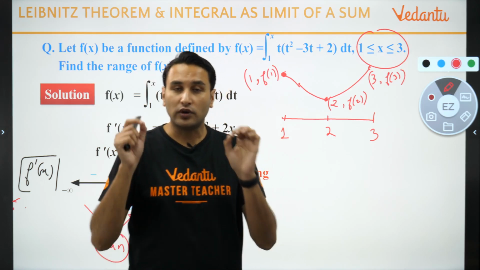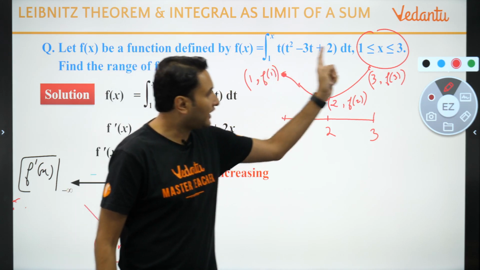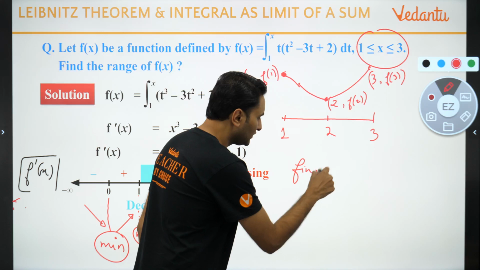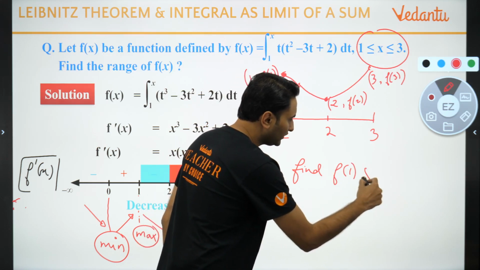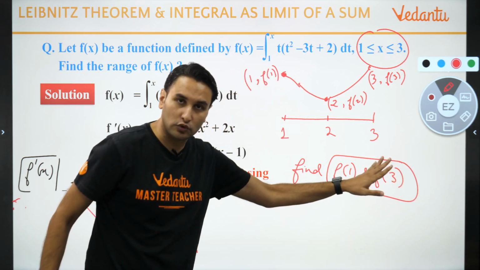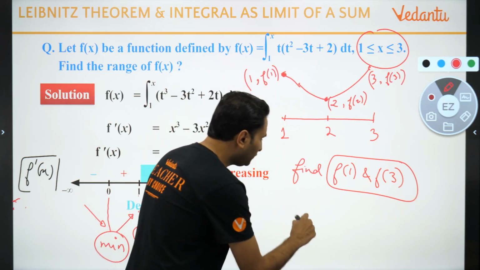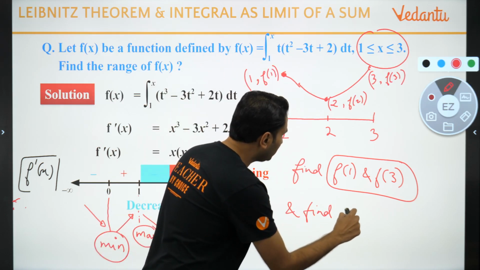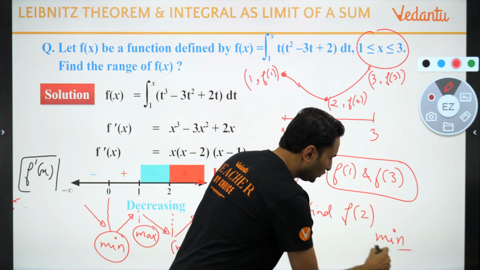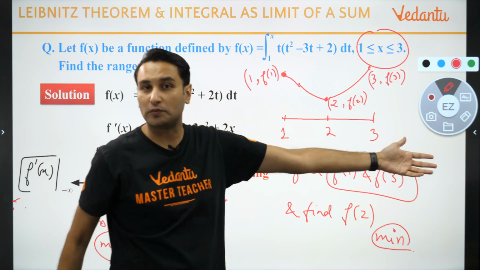इसका मतलब you have to find out both f of 1 and f of 3 and f of 2. So basically now next step is find f of 1 and f of 3, maximum of these two is the real maximum value, and find f of 2. This is going to be the minimum value. ये होने वाली है minimum value, and the maximum of these two is going to be the maximum value.